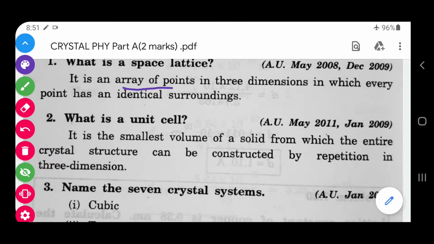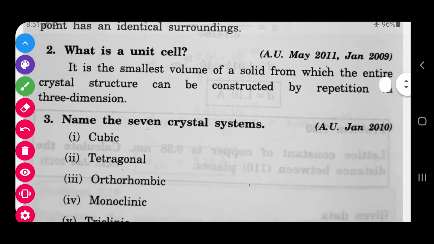So you have to write: an array of points in three dimensions, and every point has an identical surrounding. That means all the points have identical surroundings, everything looks the same.